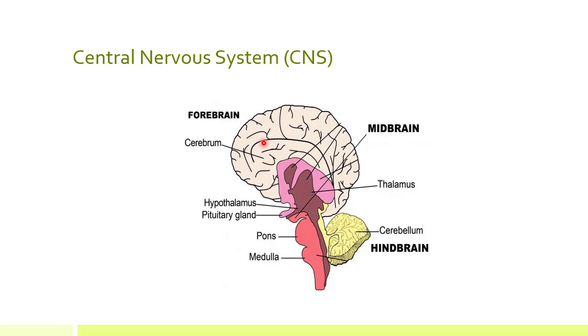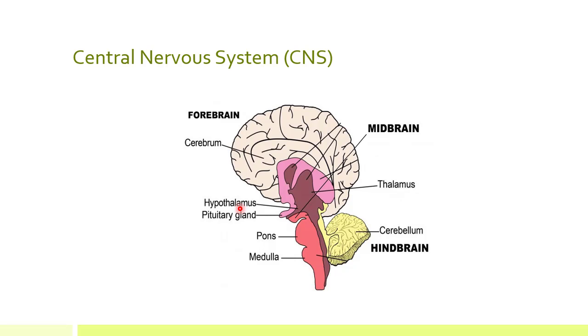The second important part of your forebrain is thalamus. This thalamus controls many important sensory functions from all of your sense organs like hearing, smell, taste, touch. And the third important part of your forebrain is hypothalamus, which controls your body temperature, your hunger and your thirst.